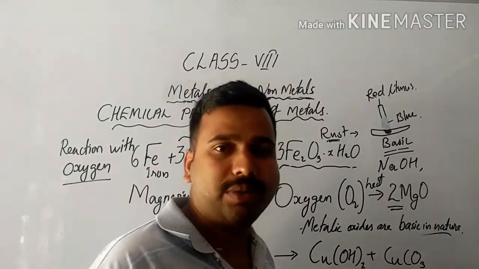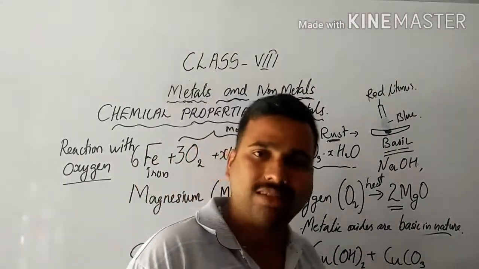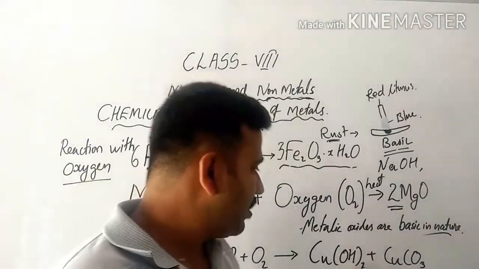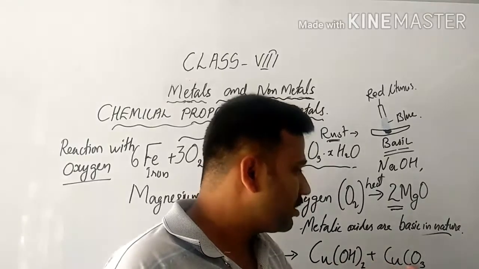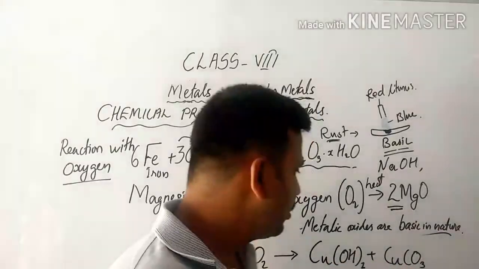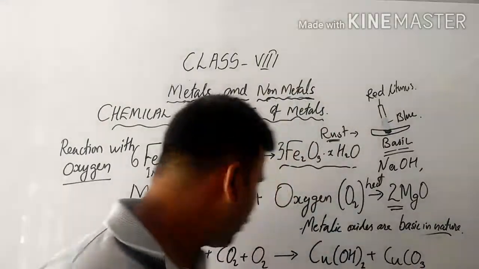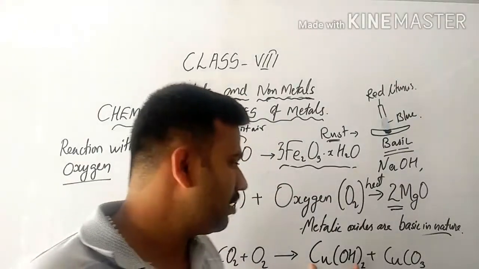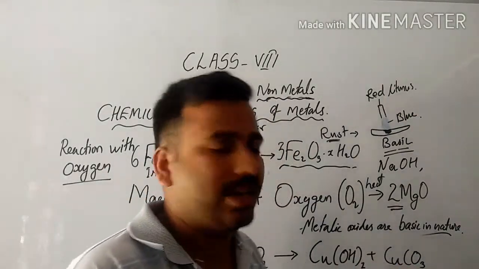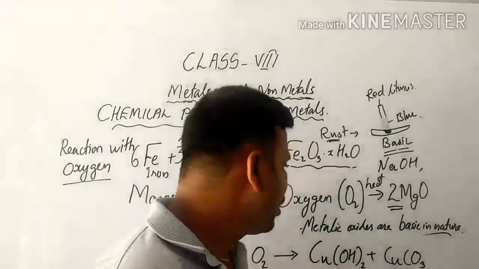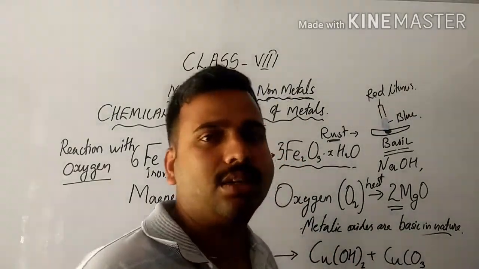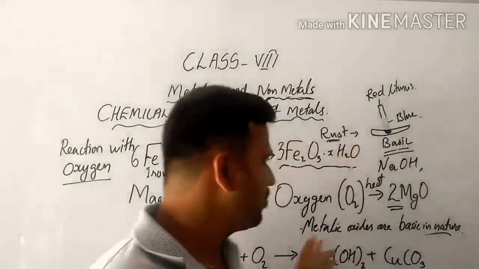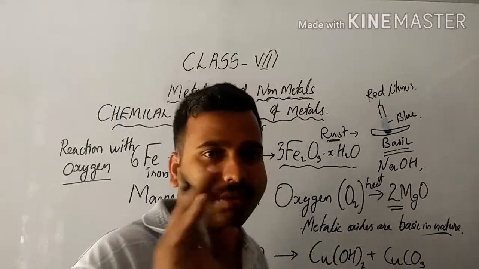Copper hydroxide, you may be familiar with copper hydroxide, which is a base. We already studied in class 7 what is a base and what is an acid. Then plus copper carbonate. So what is formed as a result of this exposure of metal copper to the moist air in the atmosphere? It will turn into a new substance, a greenish color substance known as basic copper carbonate. Its chemical formula is written over here. You'll study what a chemical formula is, and how to balance these equations, in higher classes 9 and 10.